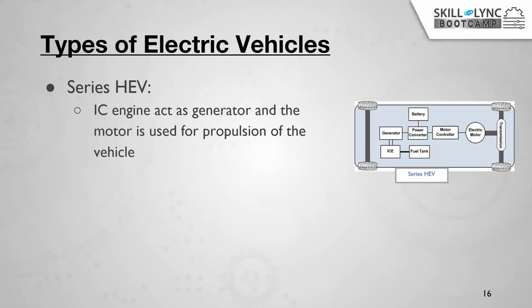If you go for a series hybrid electric vehicle, the IC engine acts as a generator and the motor is used for the propulsion of the vehicle. You can observe here how the architecture looks for the series hybrid electric vehicle. The transmission system is connected to the motor, and this motor is controlled by a motor controller, which is connected to a power converter. The battery supplies power to the motor through the power converter, and the IC engine is connected to the generator and through the power converter to the motor controller and motor. The fuel tank is used to run the IC engine.